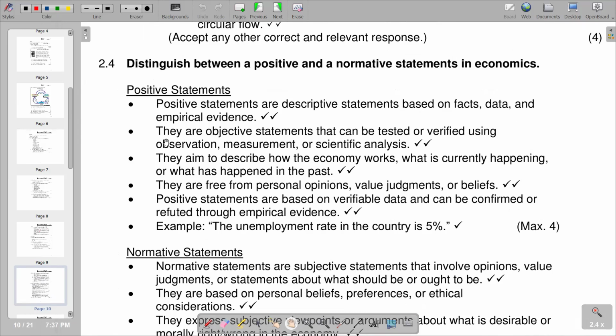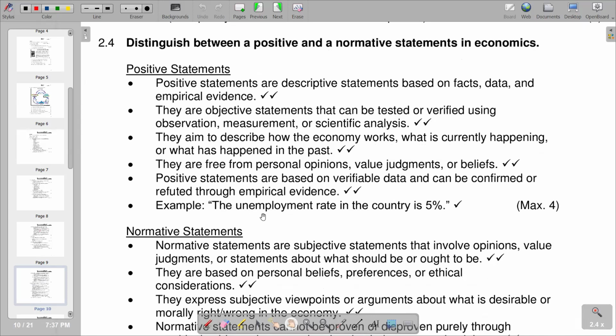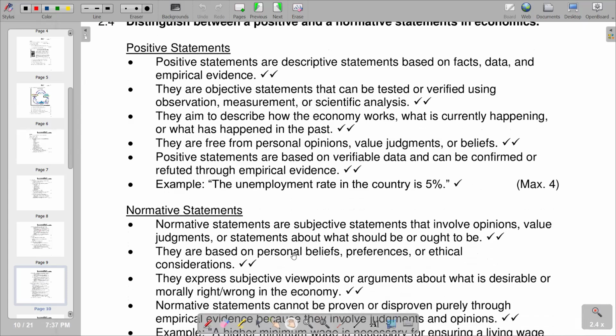And then we can also come up with a second point, which reads that they are objective statements. They can be tested or verified using observation, measurement, or scientific analysis. So a positive statement is something that can be tested, and at the end of it, we can prove it correct or not correct. But that cannot happen on a normative statement, since we are saying it depends on an individual's opinion. So we are saying they are based on personal beliefs, preferences, or ethical considerations.